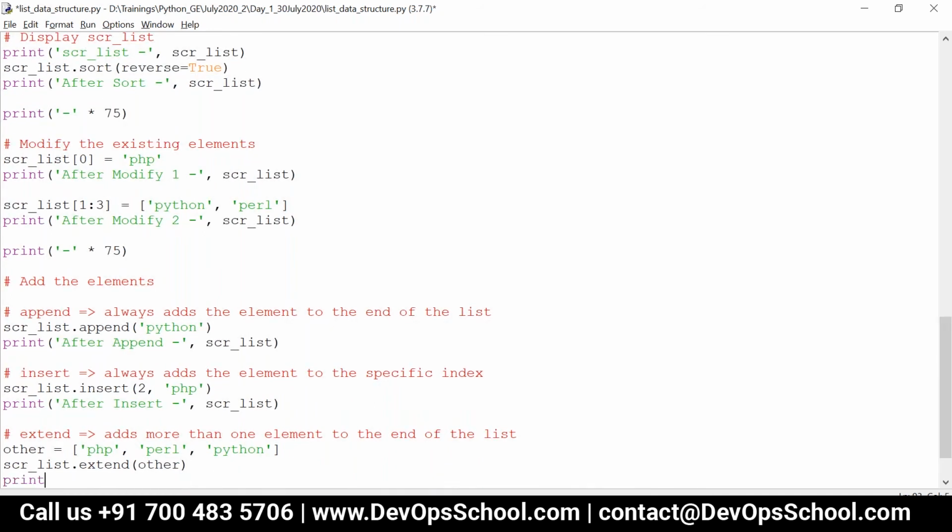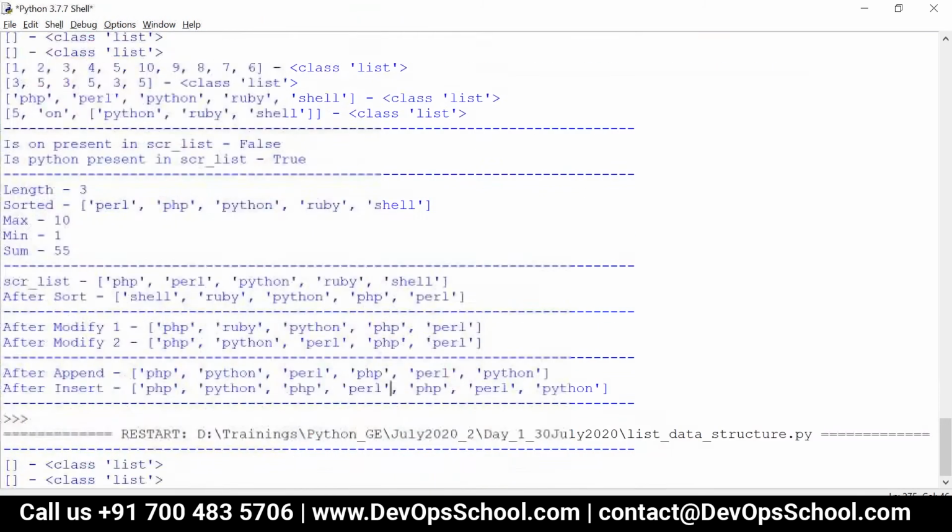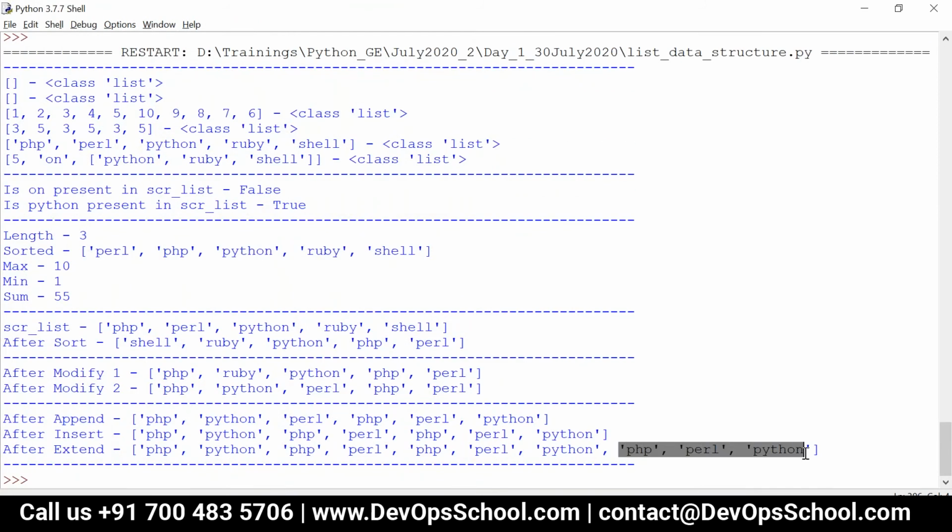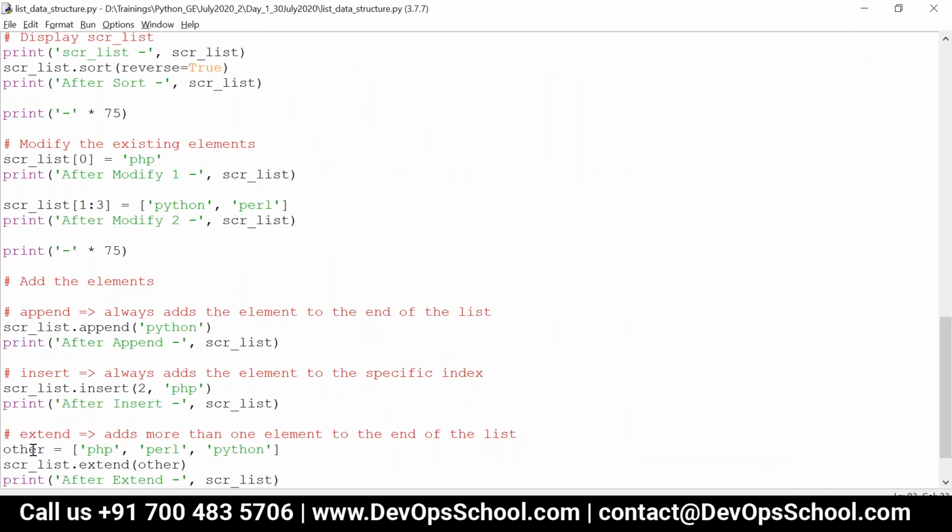Now what will happen in this case? Three elements will be added to the end of the list. So after extend I can just write scr underscore list. Three elements have been added to the end of the list. Before, the last element was Python. Now you can see three more elements have been added. Whatever we have in this particular list, all the elements have been added. That is nothing but extend.